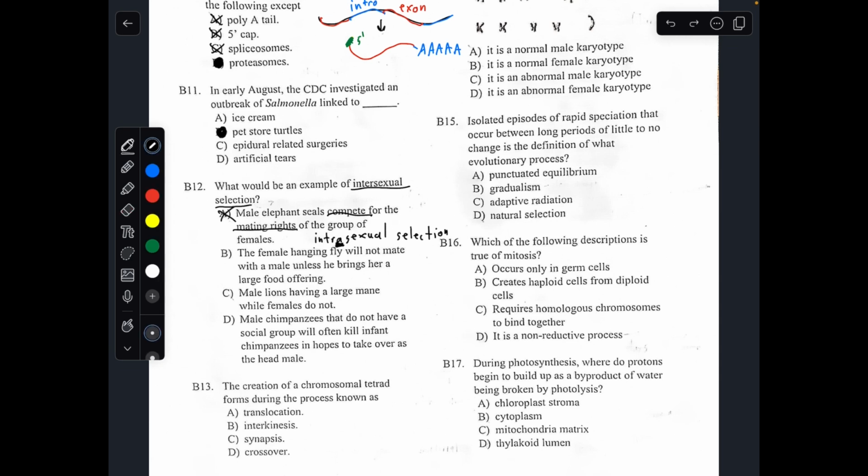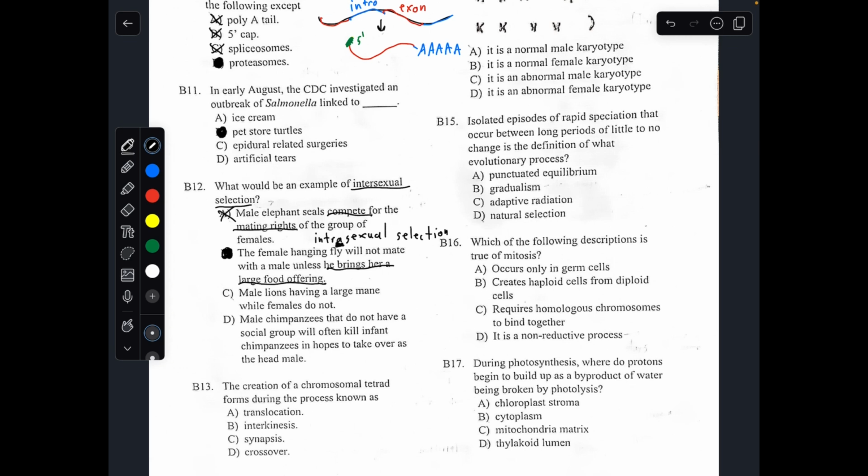Letter B. The female hanging fly will not mate with the male unless he brings her a large food offering. That means the male has to do something to win the female's affection. It's not really too close to my earlier example with the fish, but B is also another example of intersexual selection because the male has a certain characteristic of offering food that wins the female's affection.